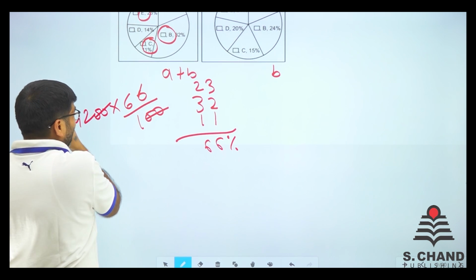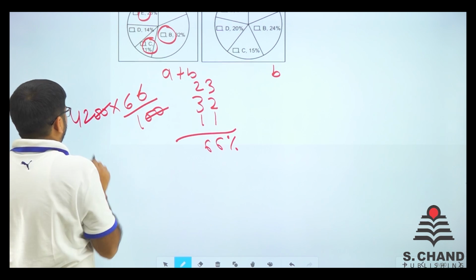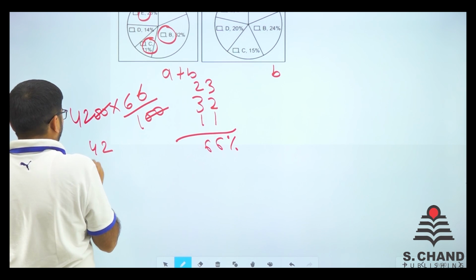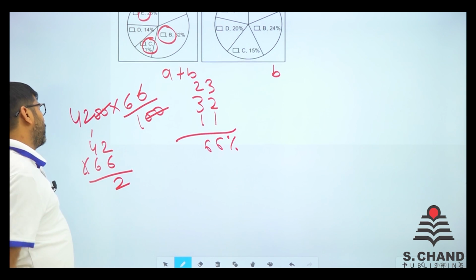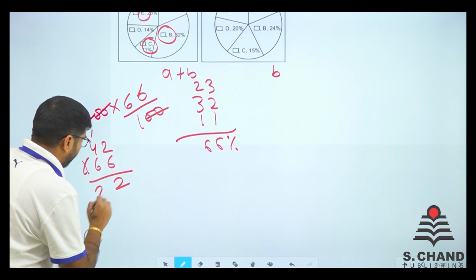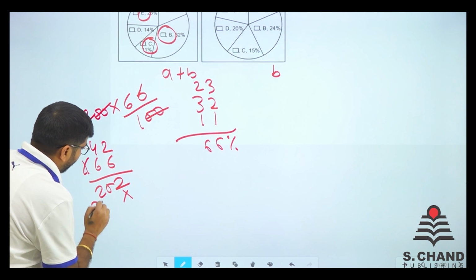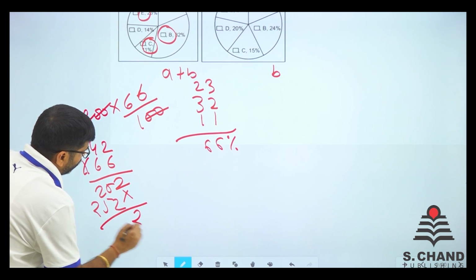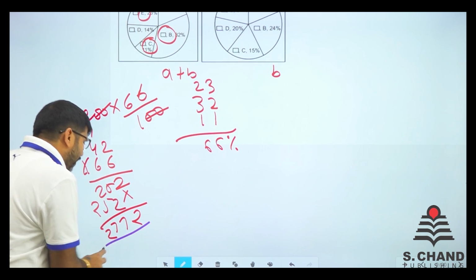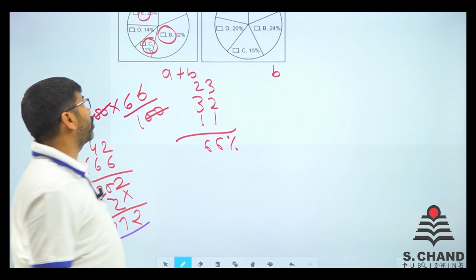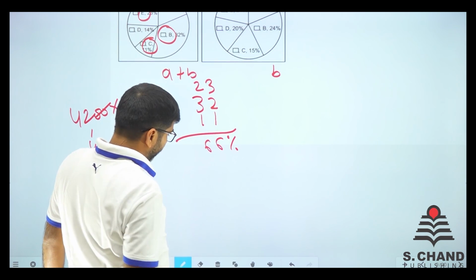So these 2 zeros cancel. So 42 into 66. 6 2s are 12, carries 1. 6 4s are 24 and 25. So we have 25 2 and 25 2. 2, 7, 7 and 2. So it is the total number of bifold plus trifold sold, right?